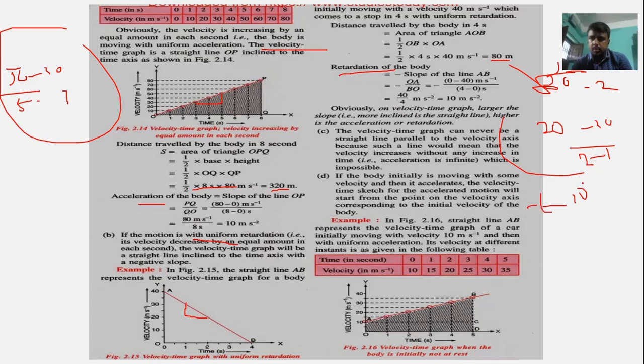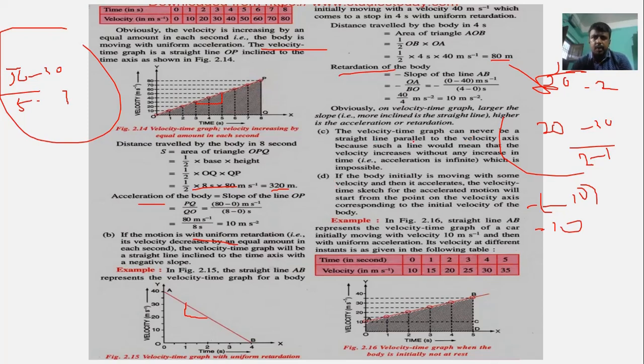There is a minus earlier also, so that would be 10 meter per second square. If that had been acceleration, we would have said minus 10 as the slope, but we will say 10 meter per second square. Obviously on a velocity time graph, the larger the slope, the higher the acceleration or retardation.